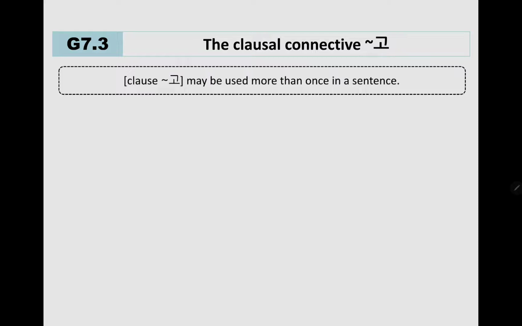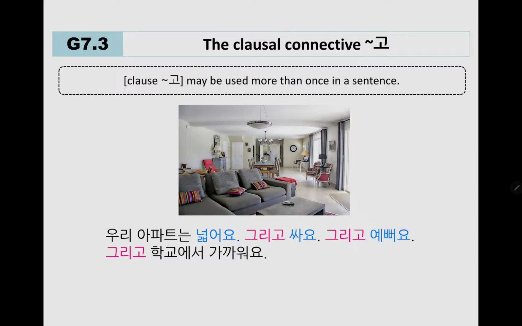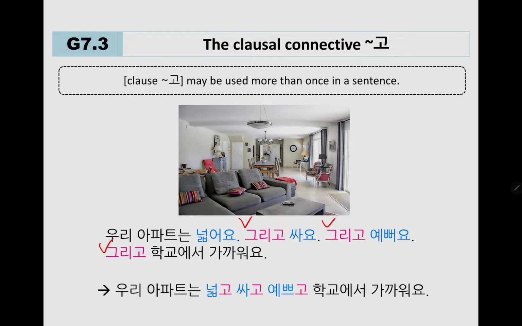Clausal 고 may be used more than once in a sentence. Okay, let's see. 우리 아파트는 넓어요. My apartment is large. 그리고 싸요. And cheap. 그리고 예뻐요. And pretty. 그리고 학교에서 가까워요. So we have multiple 그리고, right? We can use 고 multiple times. 우리 아파트는 넓고 싸고 예쁘고 학교에서 가까워요.